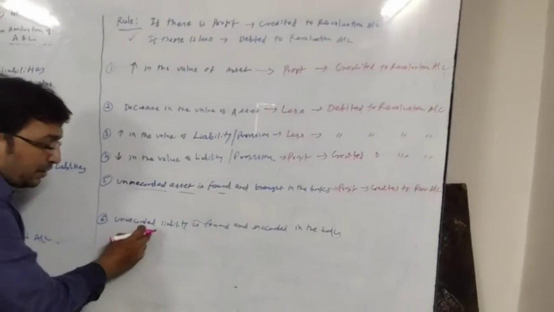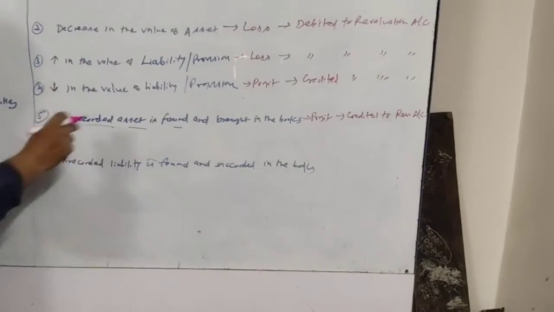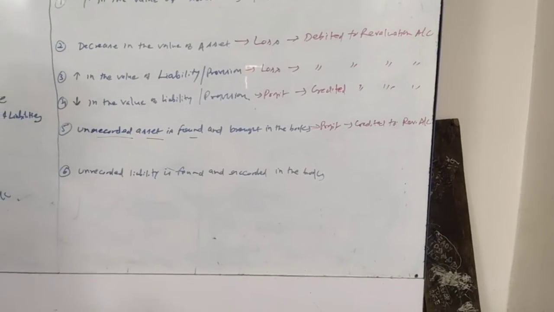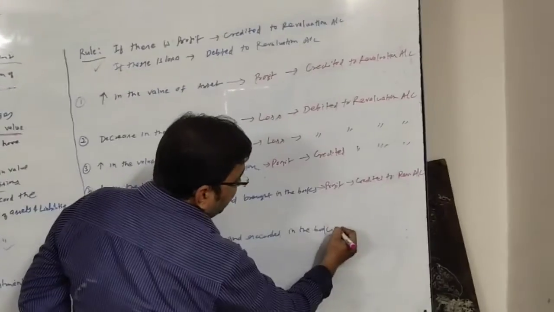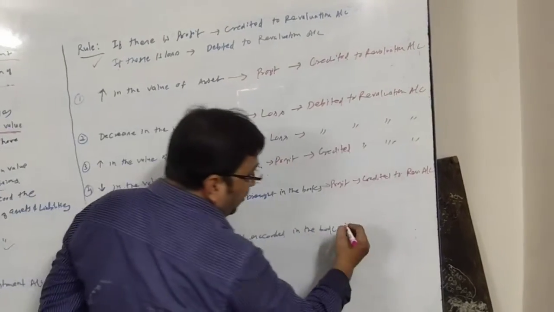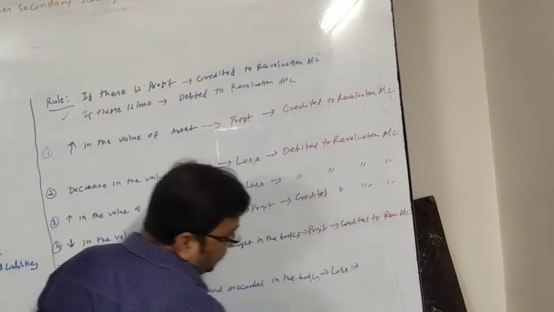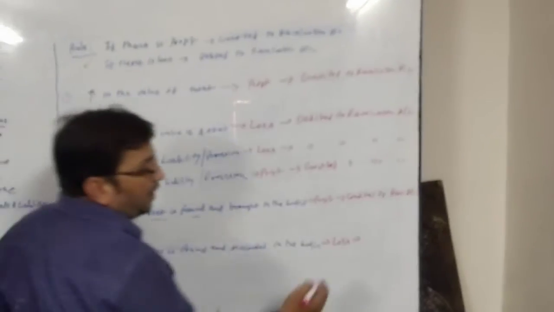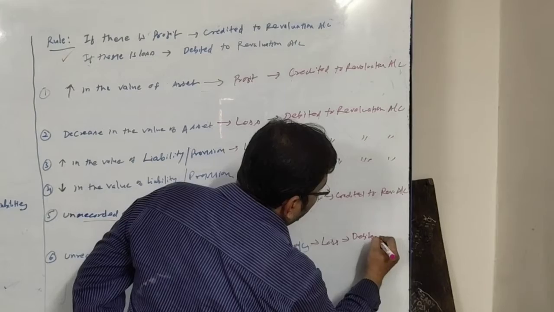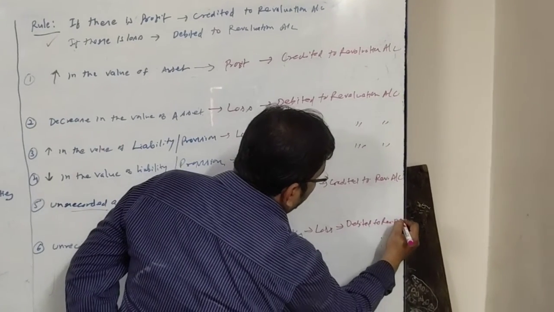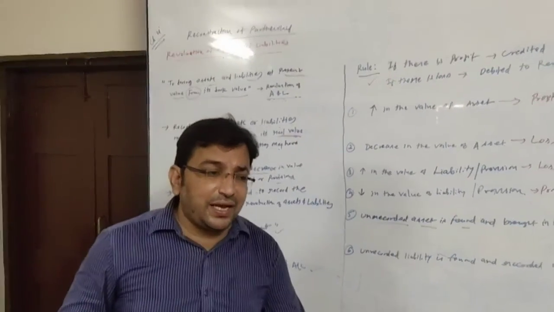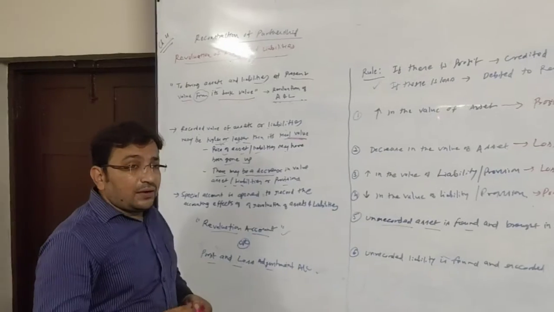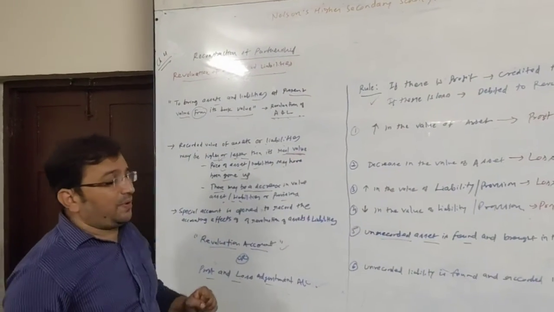And the last, unrecorded liability. As there is a possibility of an unrecorded asset, there is also a possibility of an unrecorded liability which is not recorded in the books. We will have to record it in the books. To record this, it will be considered a loss. Obviously, as it is an increase in liability, it will be debited to revaluation account. So this is all about the revaluation of assets and liabilities and its accounting treatment at the time of reconstruction of a partnership firm.